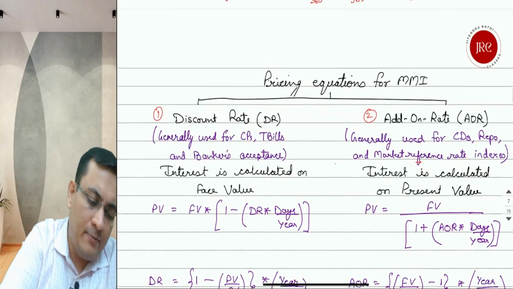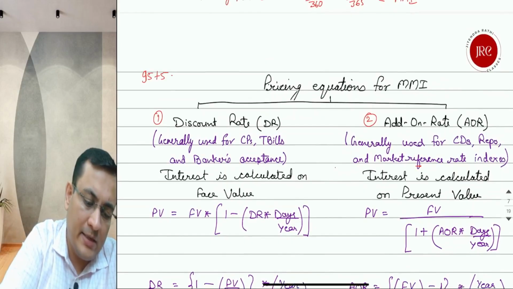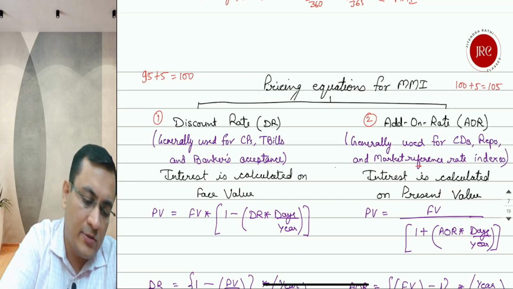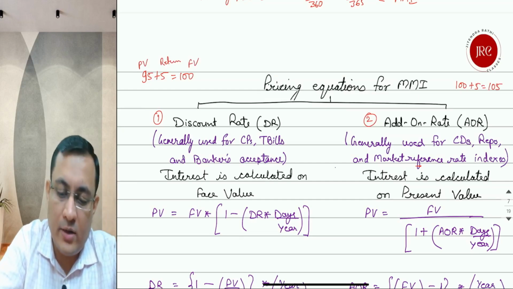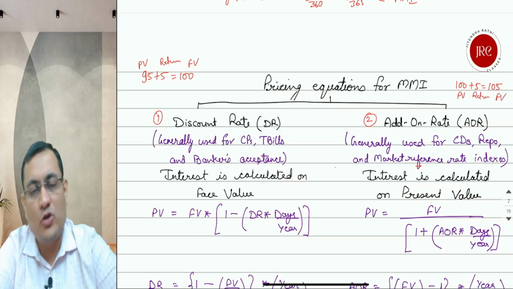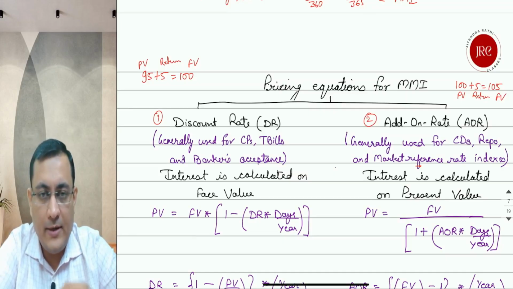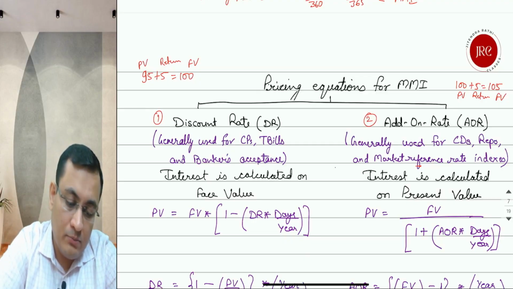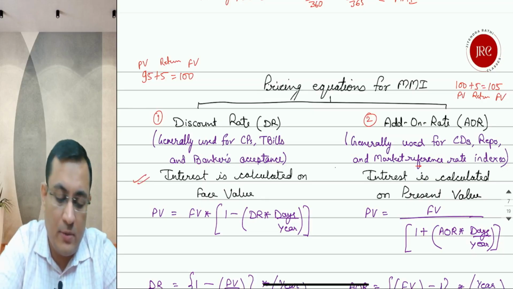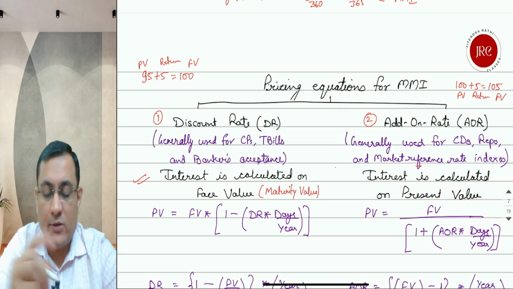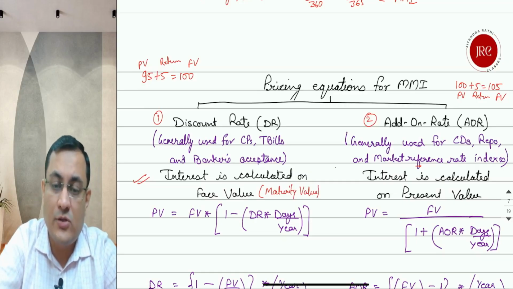So here it is 100, 95 plus 5 equals 100, and in this case it is 100 plus 5 equals 105. In the first case, this is your present value, this is your return, and this is your face value or maturity value. In the second case, this is your present value, this is return, and this is your maturity value. The difference is what is the base on which interest is calculated. In case of discount rate, interest is calculated on the face value, which is your maturity value. And in case of add-on rate, interest is calculated on the present value, which is your investment value.